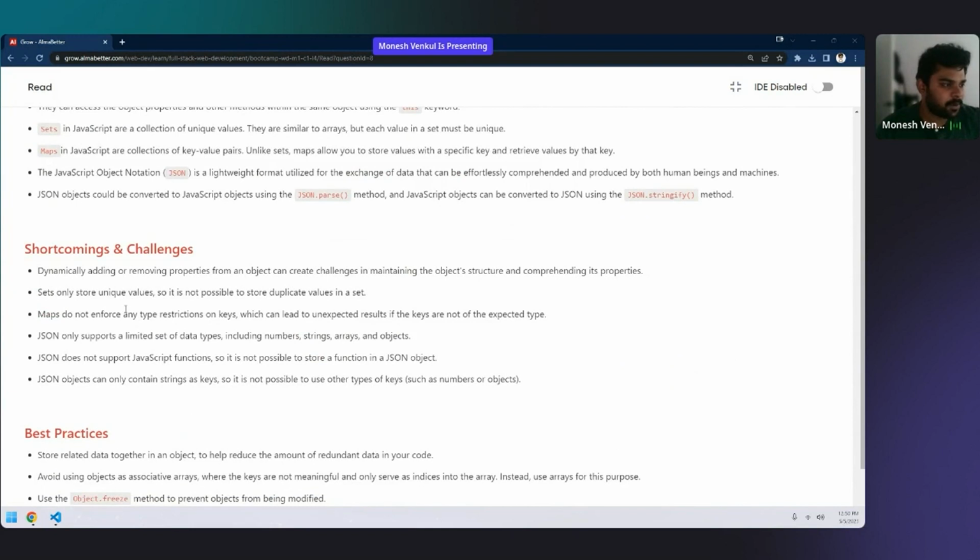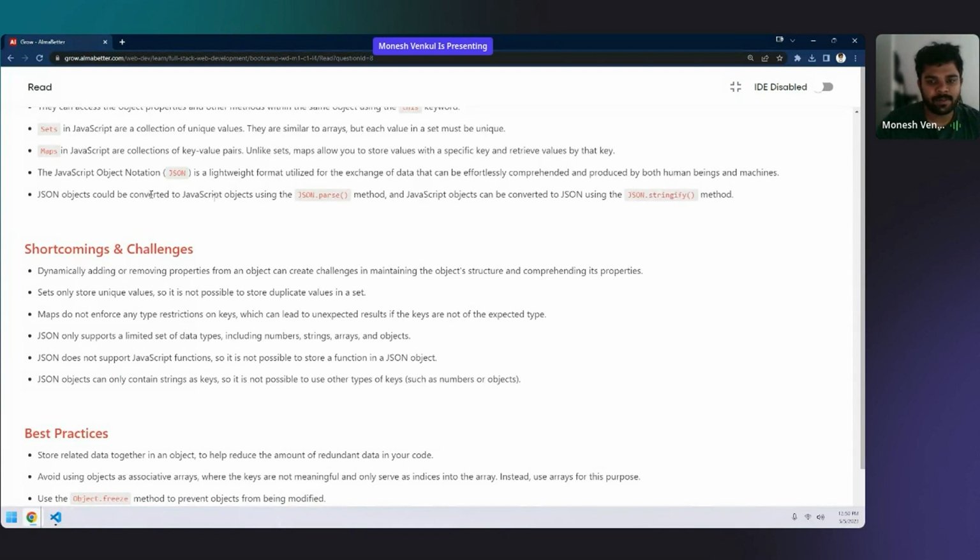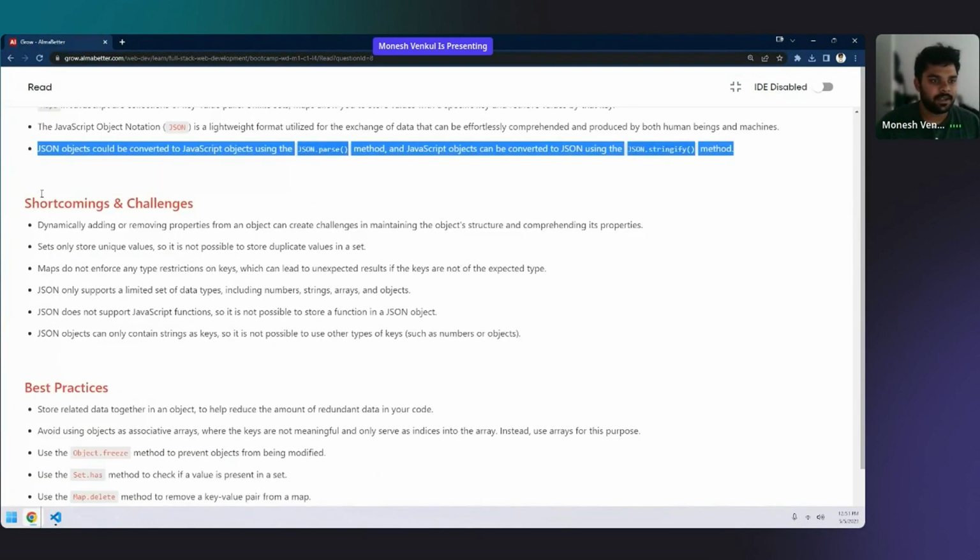One more thing, one small thing. It's not that important, but you should know. There are 2 things called JSON.parse and JSON.stringify. We use these 2 methods to convert your JSON objects to JavaScript: we use JSON.parse. To convert JavaScript objects to JSON, we use stringify. Remember, JSON to JavaScript is JSON.parse. JavaScript to JSON is JSON.stringify. This is a small line I have to mention to you.